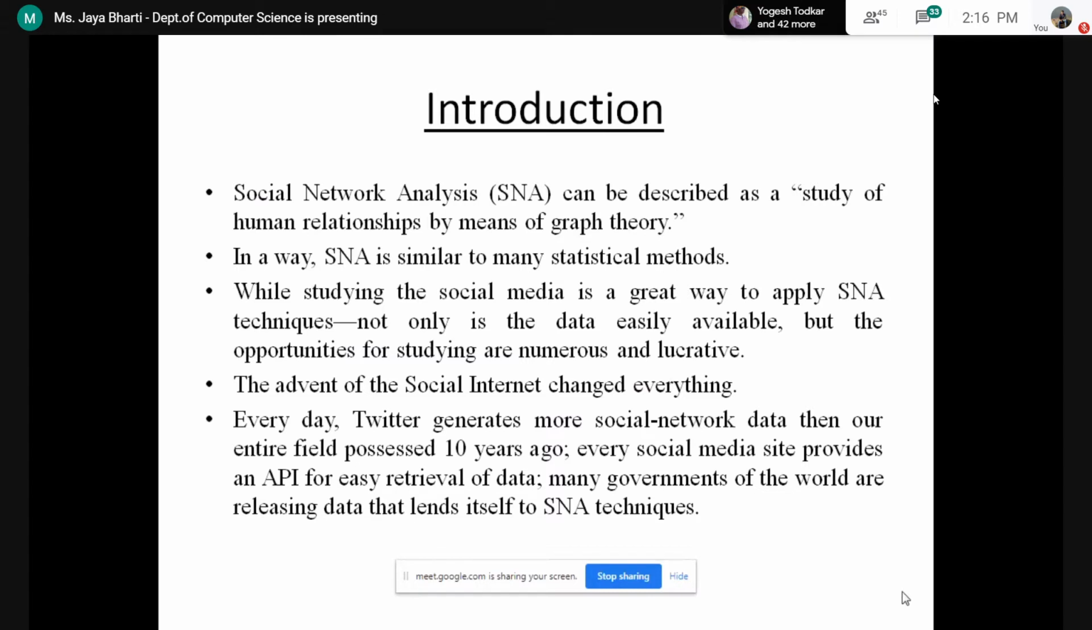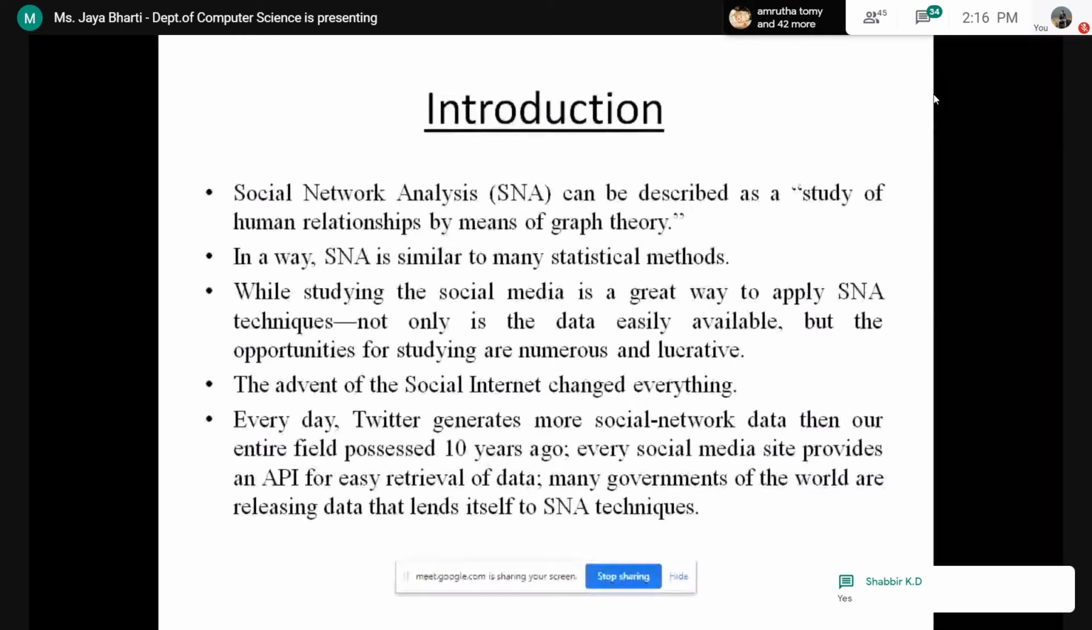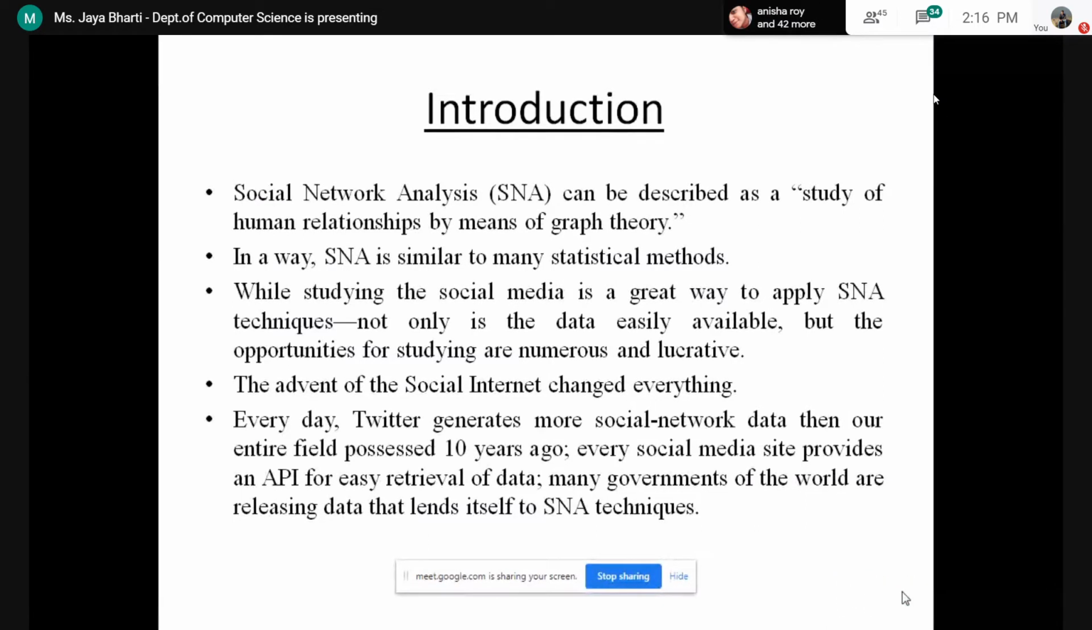So social network analysis can be described as a study of human relationships by means of graph theory. If we want to show any relationship, we are going to show it using graphs. If you want to show the relationship between five people, you can use graph theory. Every person should be a node or vertex, and the relationship between them could be shown by the edges. So whatever relationship you want to show, you use graph theory.